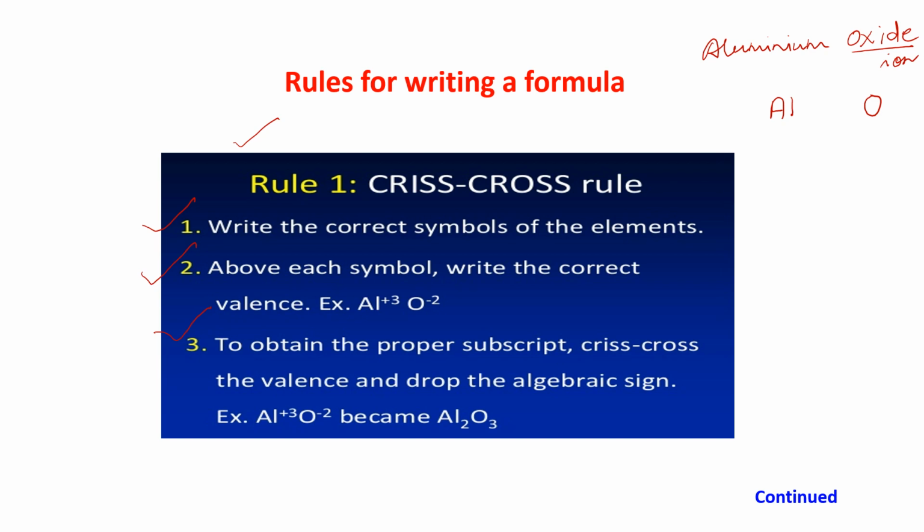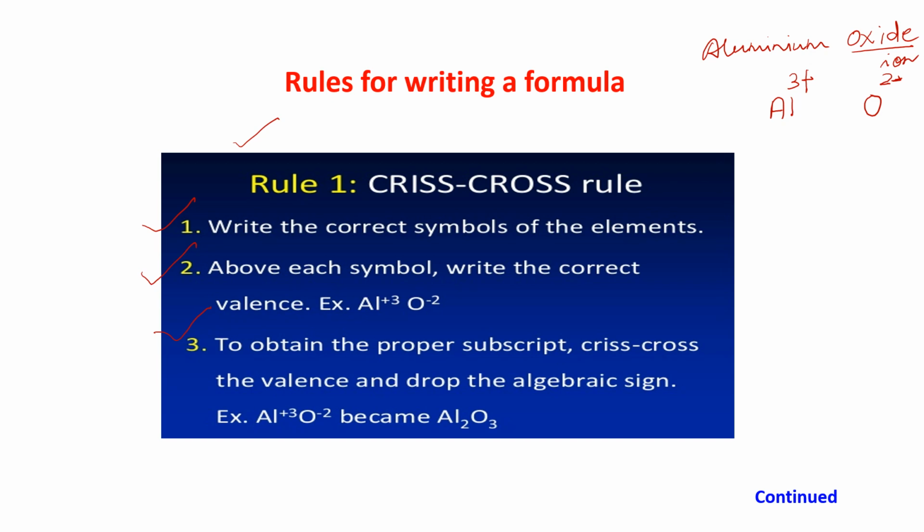Now write down the valencies at the top, so it will be in the superscript. Aluminium, the valency is +3. And this is oxygen with the valency 2-. I ask you to learn the valencies, okay? This is very important, otherwise you will not be able to write the formulas. Minus 2.